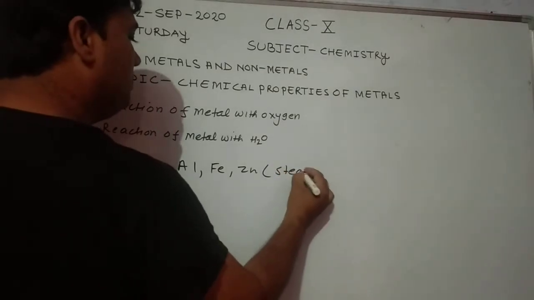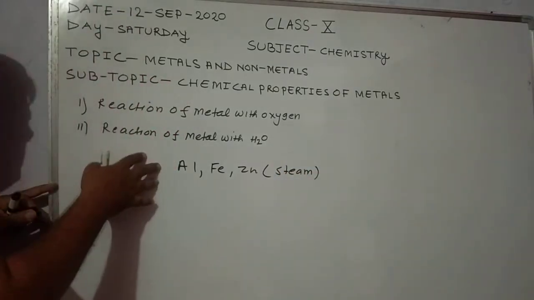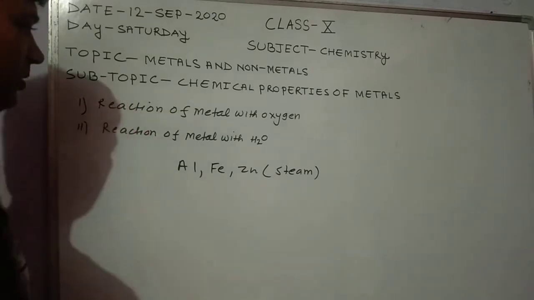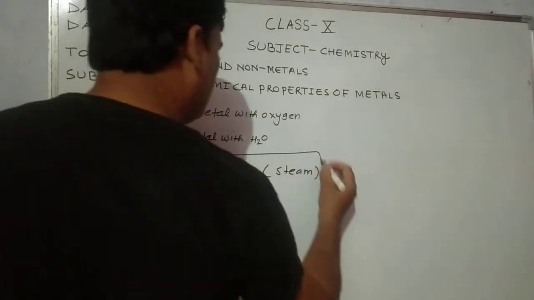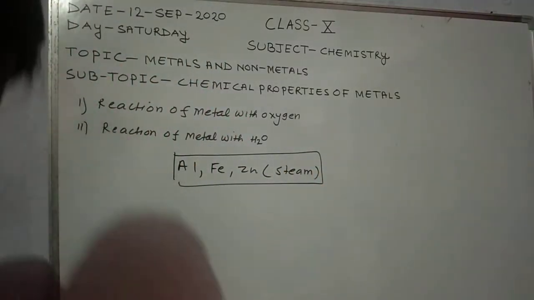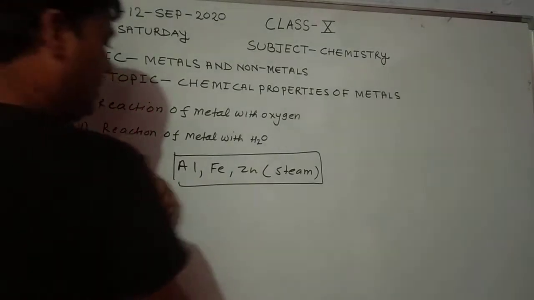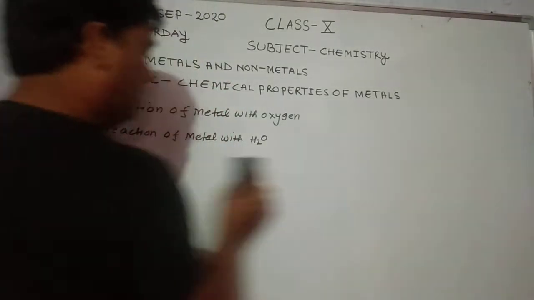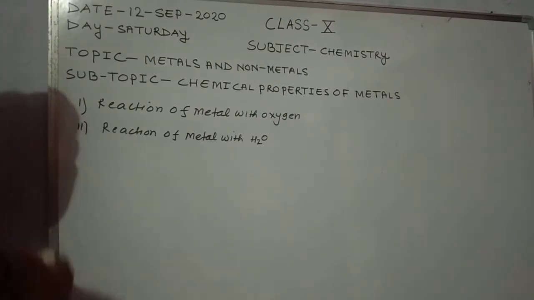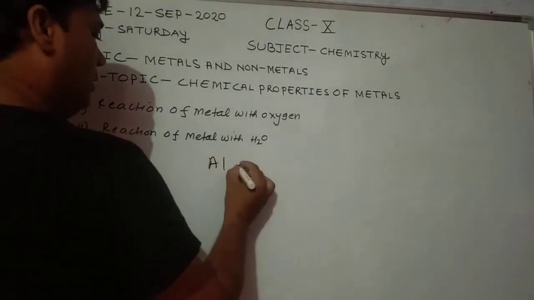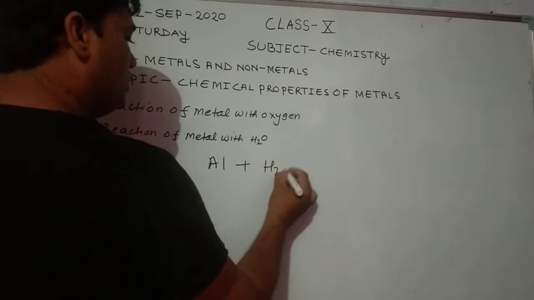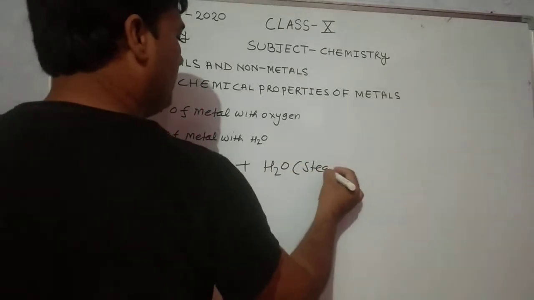Some metals like aluminium, iron and zinc do not react with hot water or normal water, but they react with steam. So how do aluminium, iron and zinc react with steam? Take the example of aluminium. The symbol of aluminium is Al, plus H2O, which is steam.